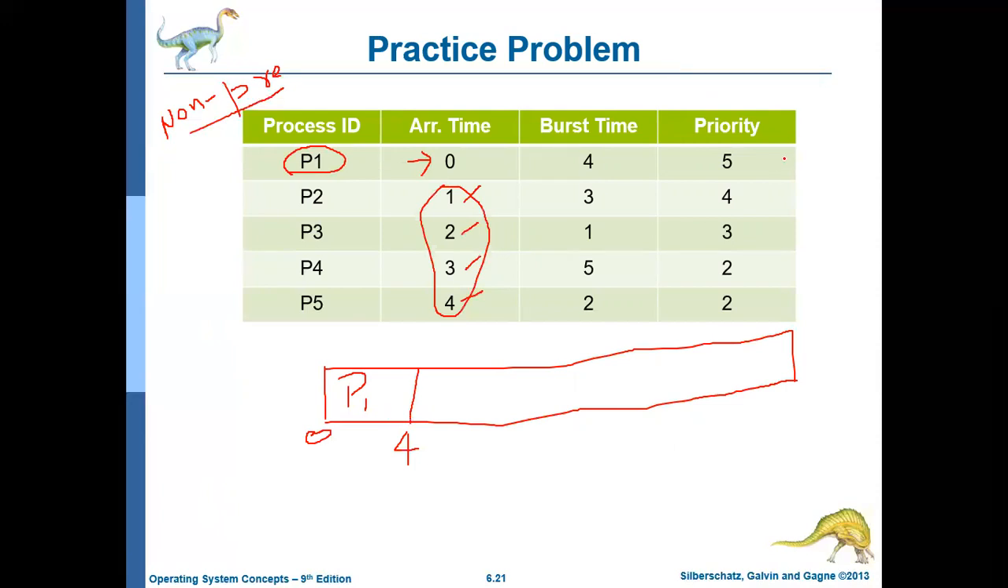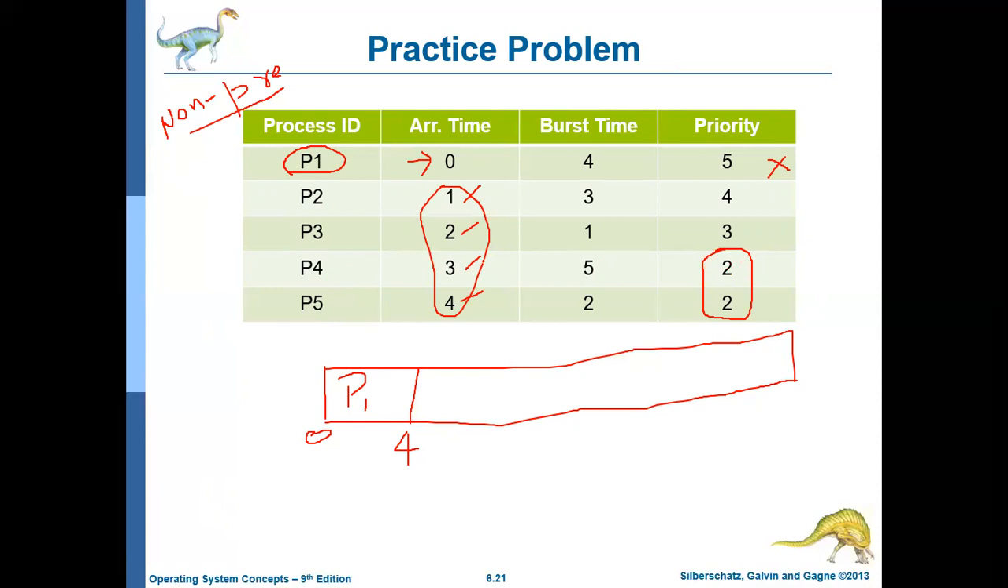At the 4th millisecond, P1 has completed, and the operating system will check the queue and find there are 4 processes with different priority numbers. Now, who will get the CPU first in this case? The highest priority number is for two processes, P4 and P5. As there is a tie, it will apply the FCFS algorithm.